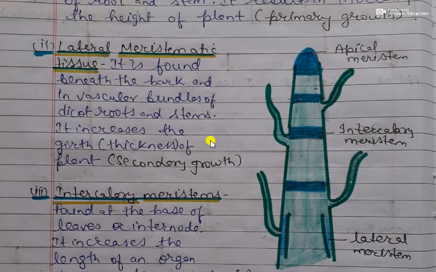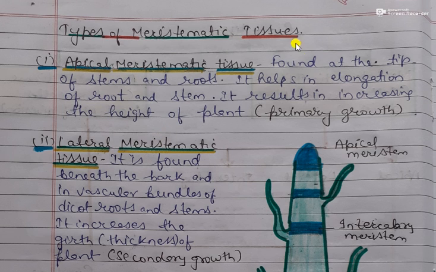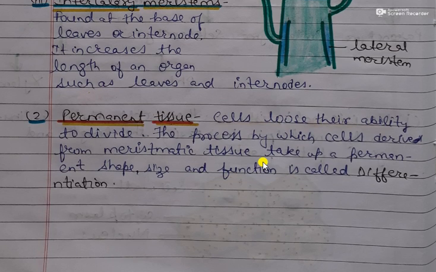The thickness of the plant is increased by lateral meristematic tissue, and the height of the plant is increased with the help of apical meristematic tissue. So students, this was all about today's class. In the next class, we will be studying the permanent tissue.